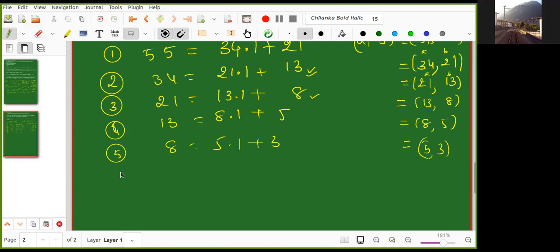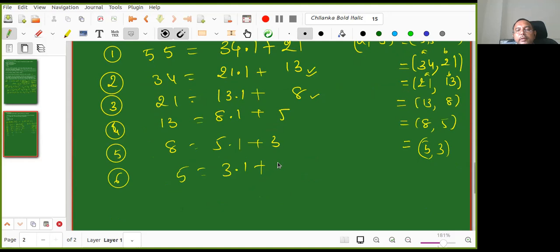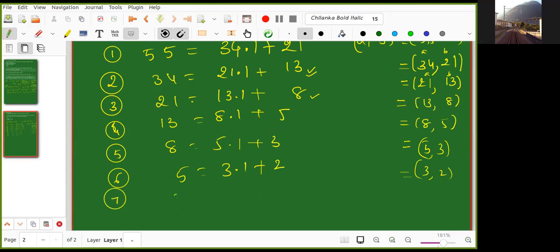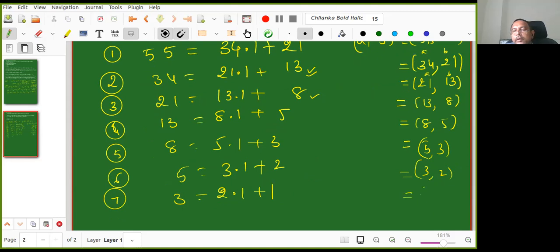And then 5 is equal to 3 into 1 plus 2. Now the GCD is 3 comma 2. Then 3 is equal to 2 into 1 plus 1. So now the GCD is 2 comma 1.